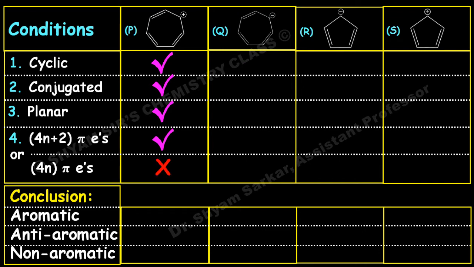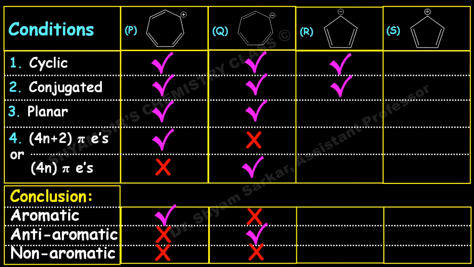And the next one is also cyclic, conjugated, and planar, but it's not obeying the 4n plus 2 rule. It is obeying the 4n pi electron rule where n equal to 2. So this is anti-aromatic in nature. And the third compound is cyclic, conjugated, and planar, obeying the 4n plus 2 pi electron rule where n equal to 1. So this is aromatic in nature. Okay, let us see the next one.